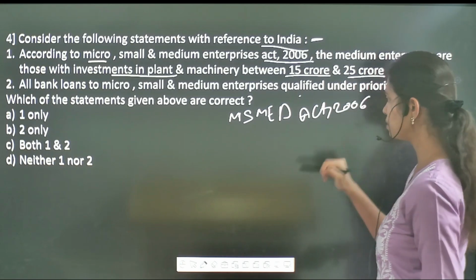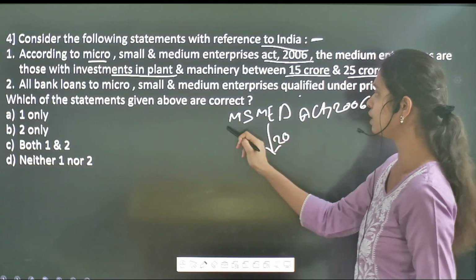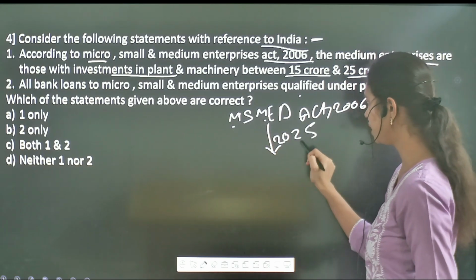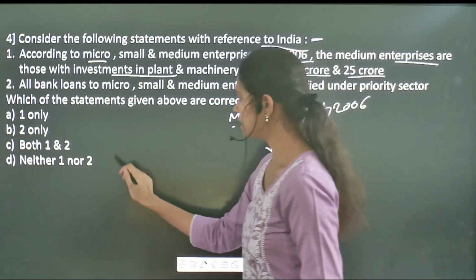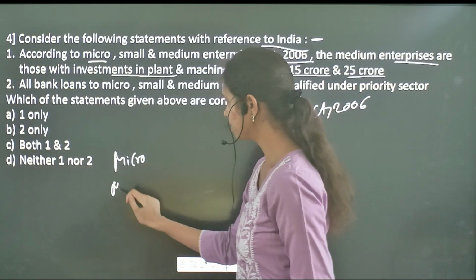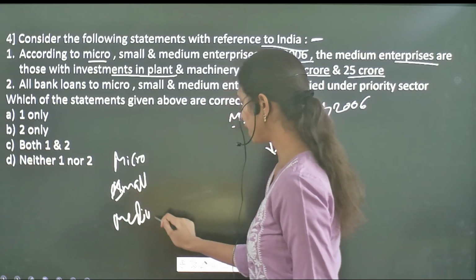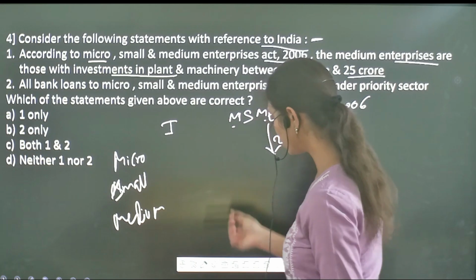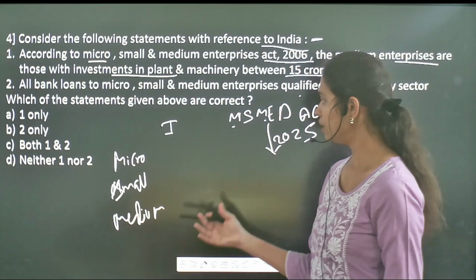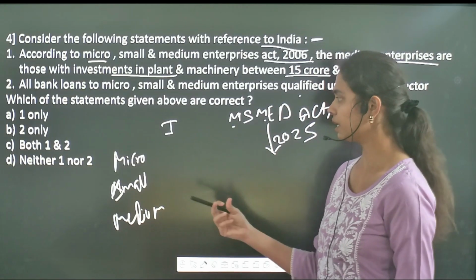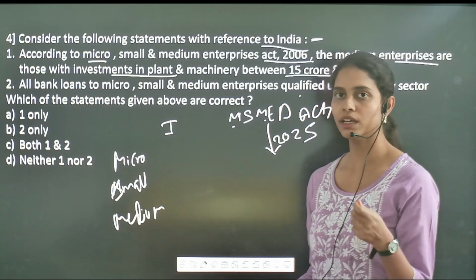Initially it was introduced in 2006, whereas its definition of micro, small and medium enterprises was amended in 2025. According to the new definition, in order to call a particular industry a micro, small or medium enterprise, the government has come up with a definition that the industry should qualify with a particular investment as well as a particular turnover.